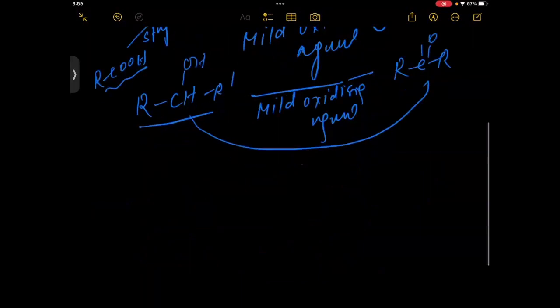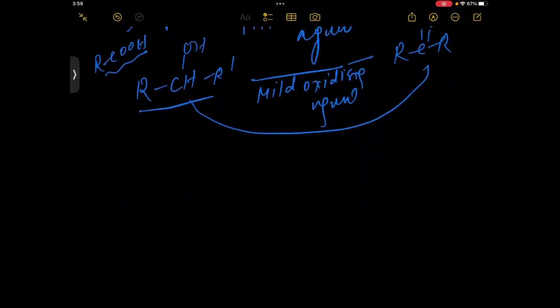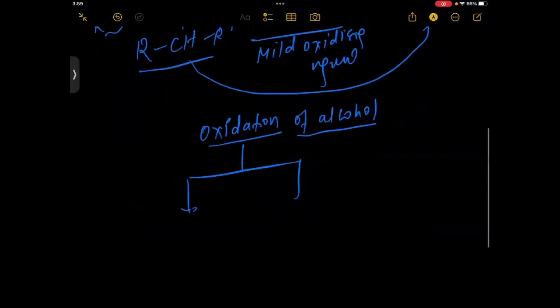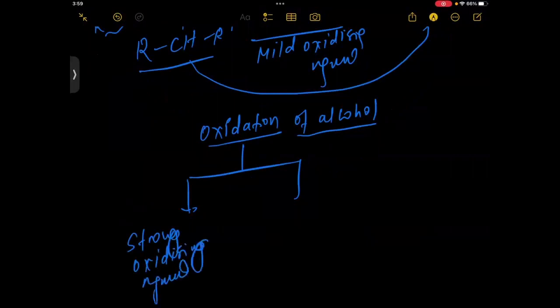Let's start, students, oxidation. So what I am telling you, the oxidation of alcohol is done by strong oxidizing agent and second, weak, or you can say mild oxidizing agent.